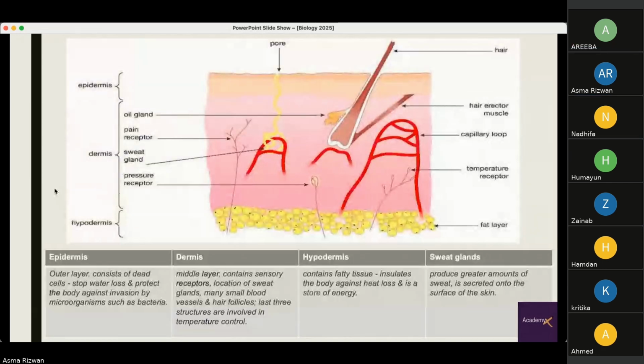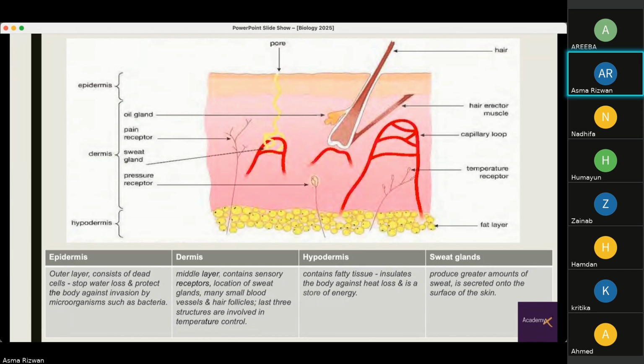These are the layers of the skin. These are the parts that are forming our integumentary system. So we have the epidermis, which you can see is the top layer of our skin, which consists of pores and the hair. The outer layer consists of dead cells, stops water loss, and protects the body against invasion by microorganisms such as bacteria.